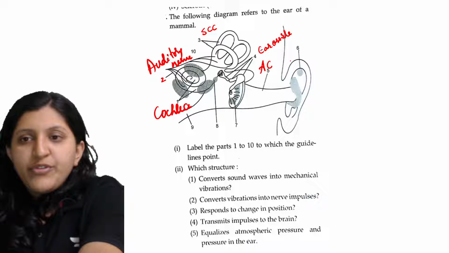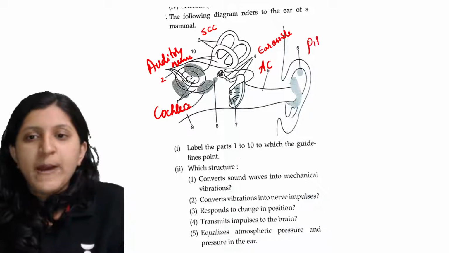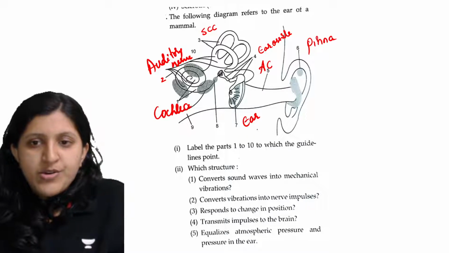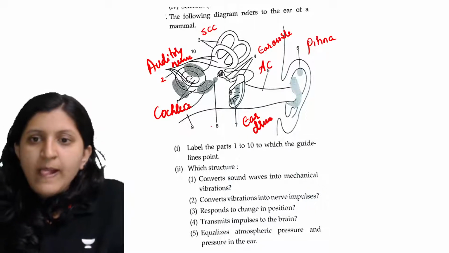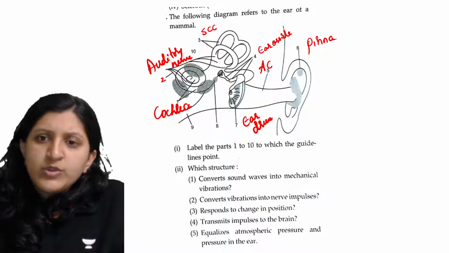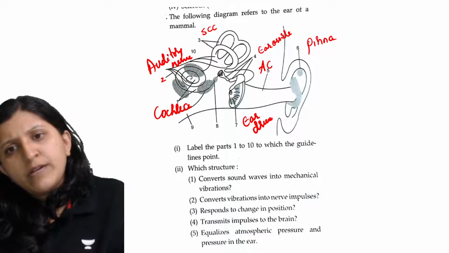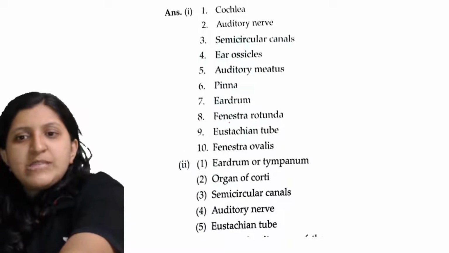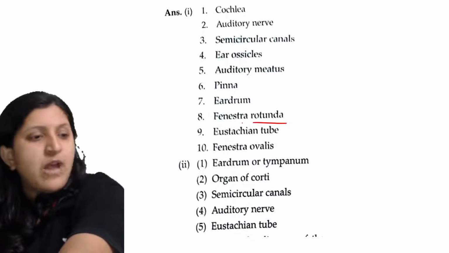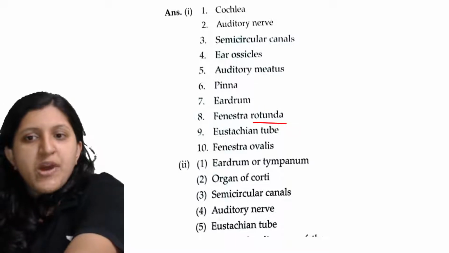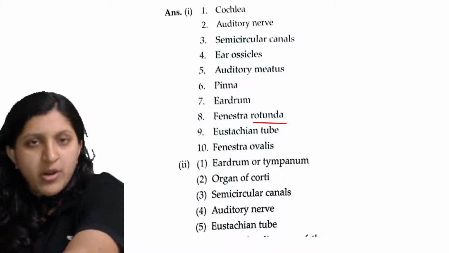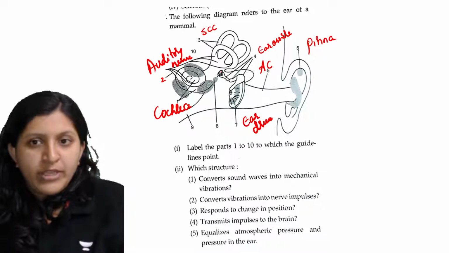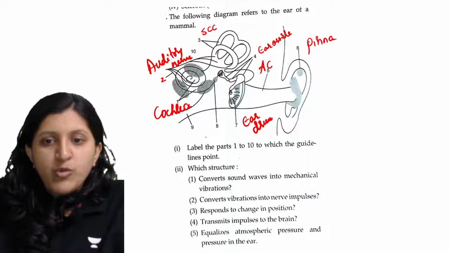Okay, so then fifth is done. Sixth one is pinna. Then seventh one is eardrum. What is eighth one? Can you make a guess over here? So oval window, round window they have given. With respect to that, the eighth one is a round window, rotunda. Fenestra rotunda, that also it can be called. Because here you can find an oval window and this can be the round window here.